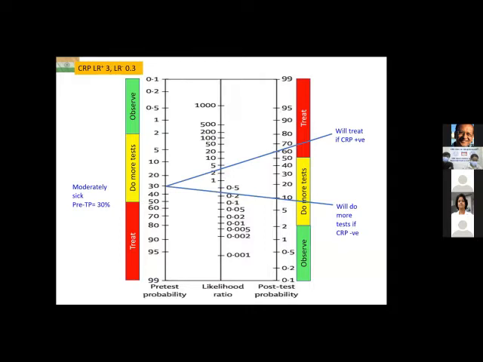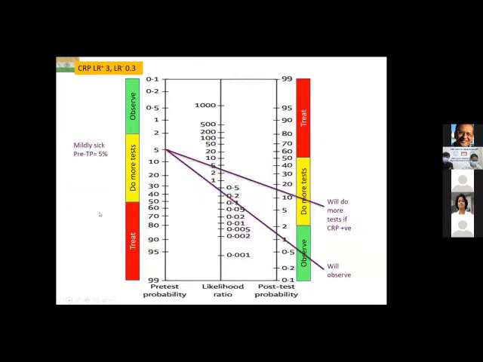Okay. Now let's take somebody who is just mildly sick, this purple patient on the left-hand side, whose pre-test probability is only 5%. So I go on the rounds, I see this patient who is, say, a late preterm, not very preterm, who just had one apnea, didn't tolerate one feed, otherwise is looking fine, just mildly sick.